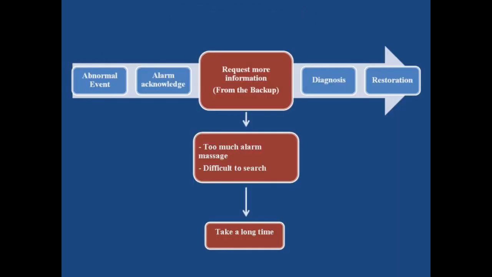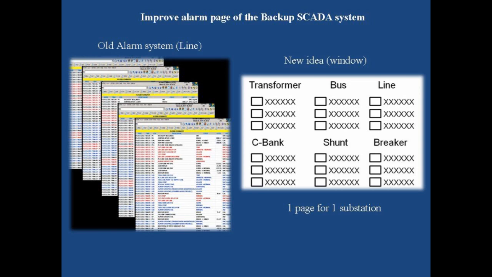From this diagram, we can see that if we want to get the event detail from the alarm page of the backup SCADA system, it also takes a long time. To solve this problem, NAC operators have an idea: to improve the alarm page of the backup SCADA system, from line mode like this, into window mode like this.